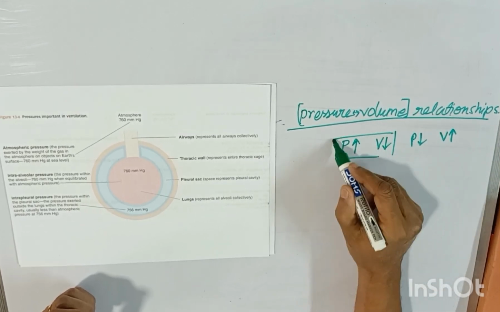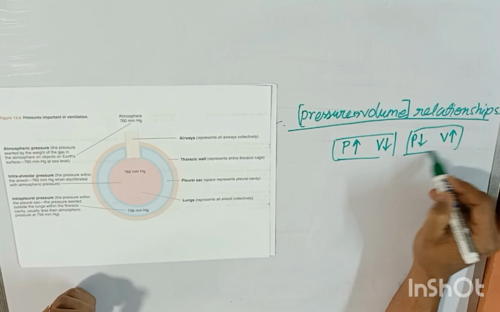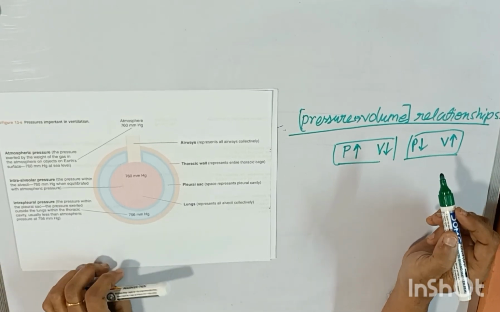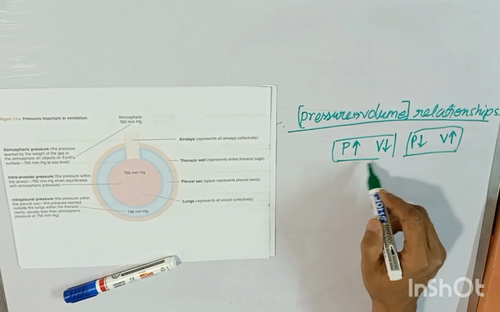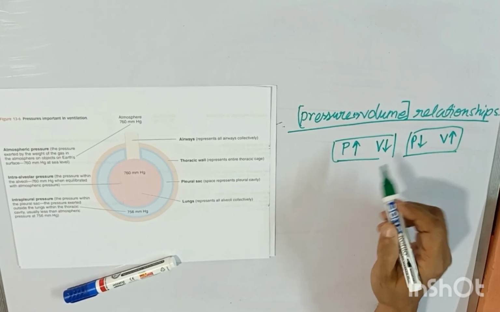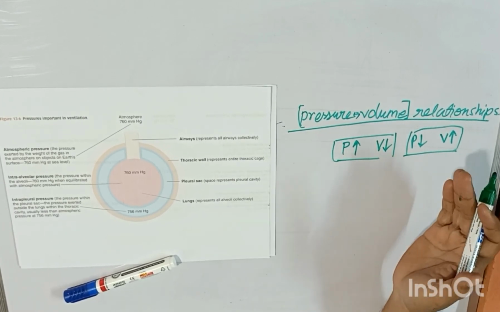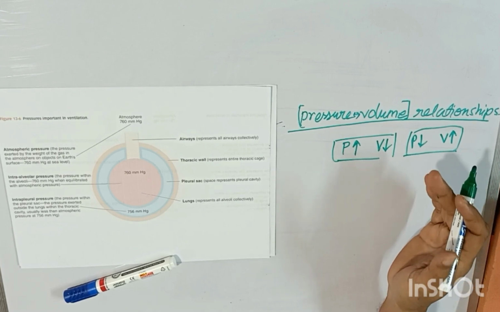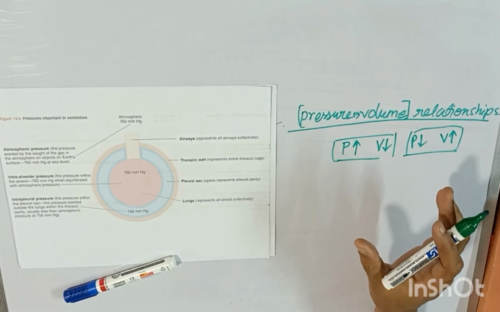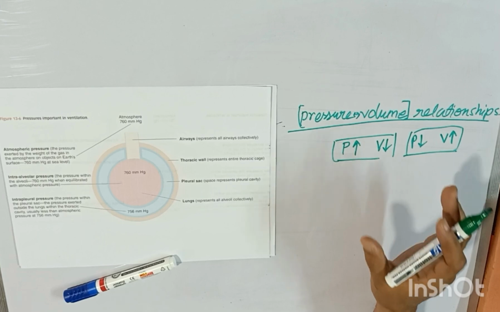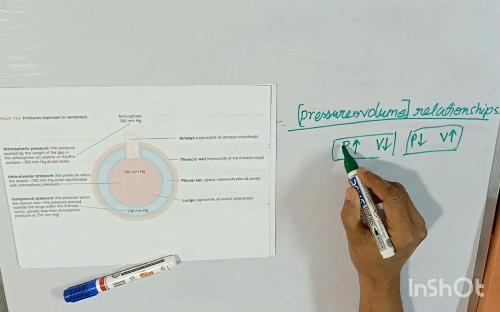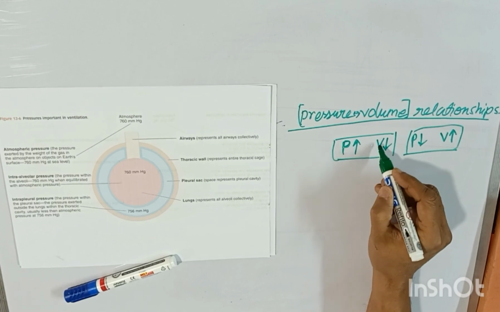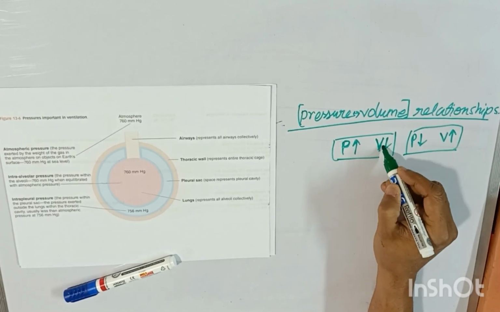Why do they always act in couples, the pressure and volume? Because of some physical laws. The laws of physics tell you that because the air doesn't have the ability to contract or relax by itself, if more pressure is built up, the volume has to go down.